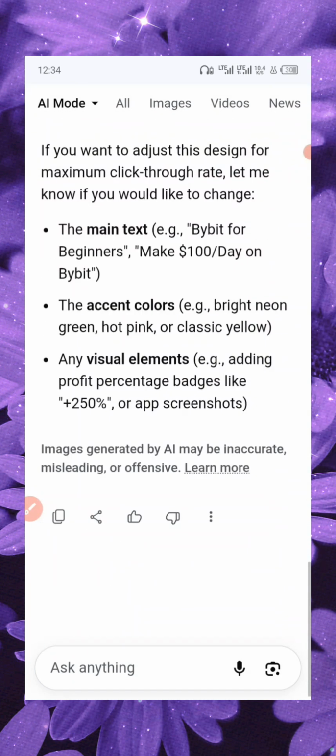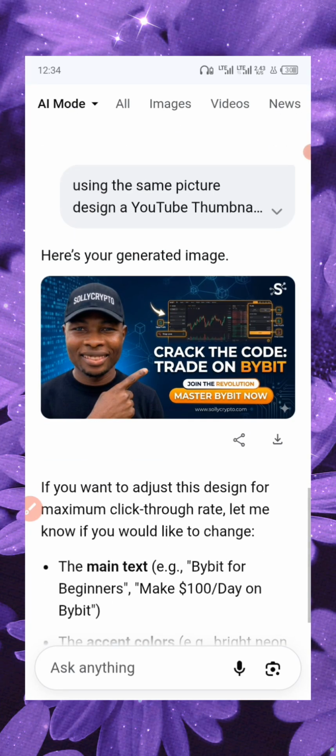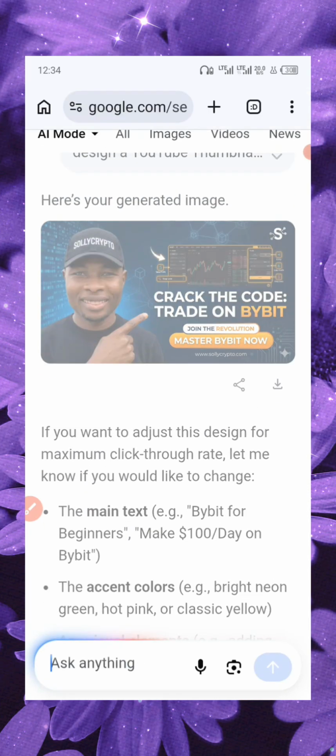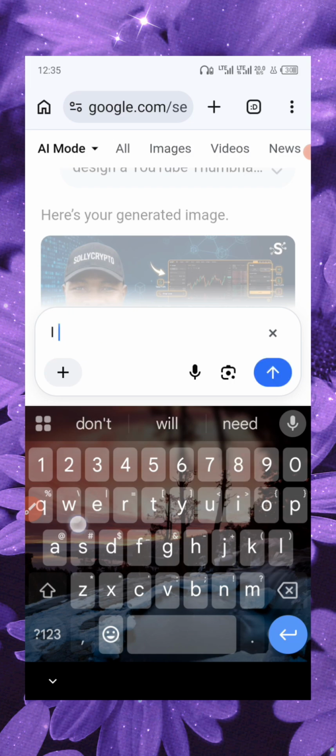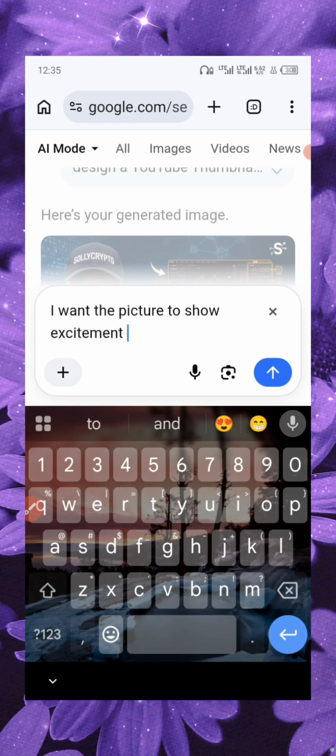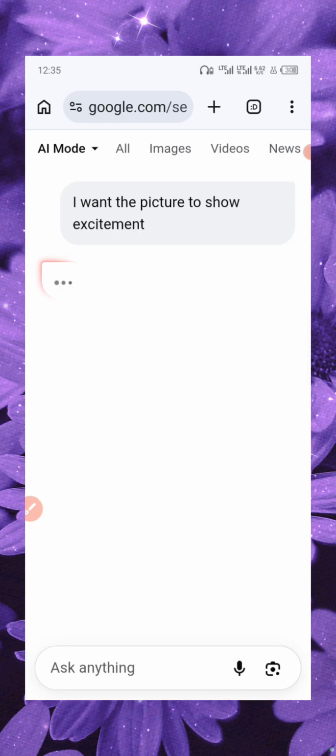So maybe after the design, after they are through with the design, you don't like it, you want it to be bolder, or you want the person to show excitement, you can just say, okay, I want the picture to show excitement. You can put that again, and you see it's generating another picture for you. I mean, another design for you.